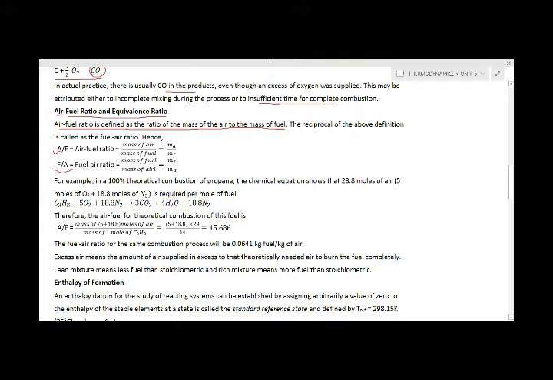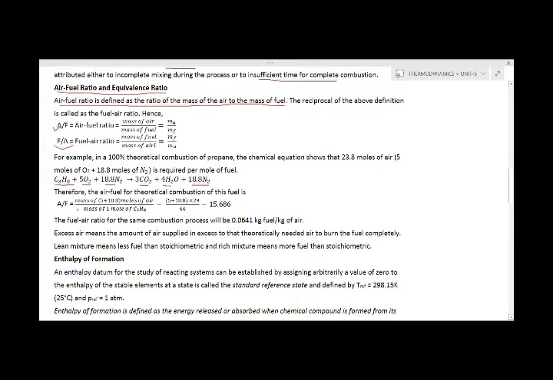If you see this reaction, C3H8 plus 5O2 plus 18.8 N2, giving the products 3CO2 plus 4H2O plus 18.8 N2, and we write the air fuel ratio for this reaction, how can we write this equation? First we write in the numerator the mass of air, and in the denominator the mass of the fuel.